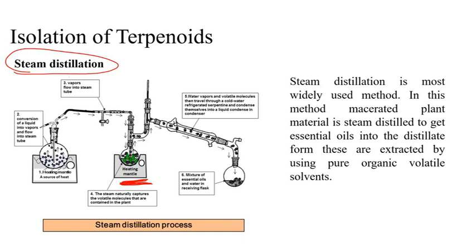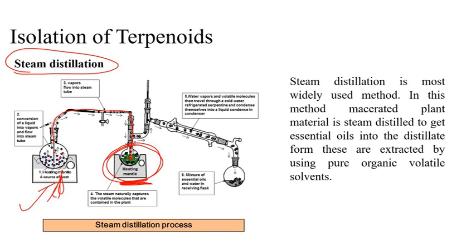Now what we are doing, we have taken this macerated leaf here, and we are passing steam. Let us imagine here is water, you heat the water, and this steam comes here and mixes. The basic principle of steam distillation is that the combined vapor pressure becomes equal to the atmospheric pressure, because if any molecule has to get distilled it has to get boiled.